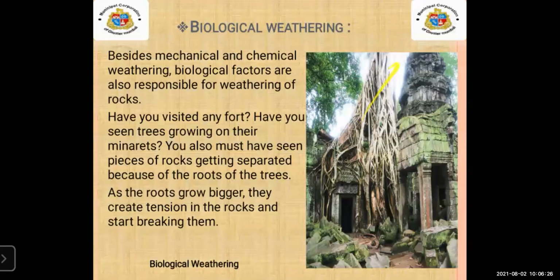Means you can see there is a heavy weightage on the rock. You can see it on the temple. Due to this reason, students, the rock will start breaking because of the tension in the rocks. So this is about biological weathering.